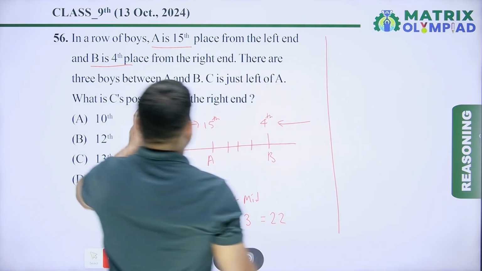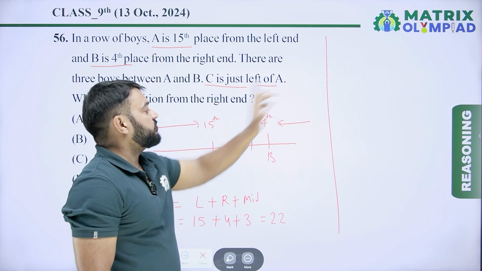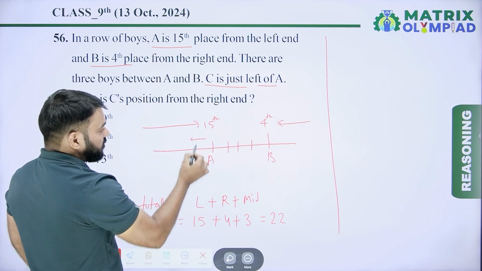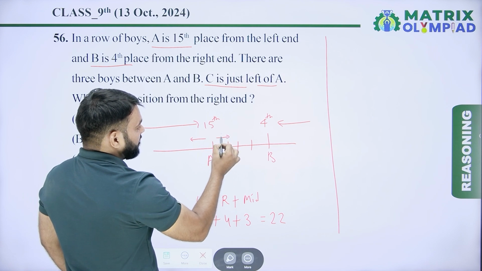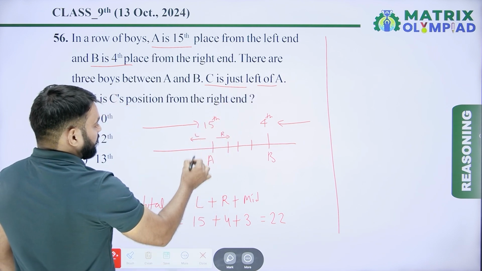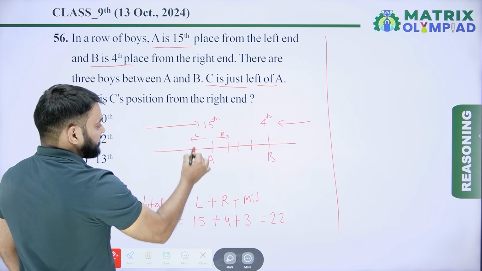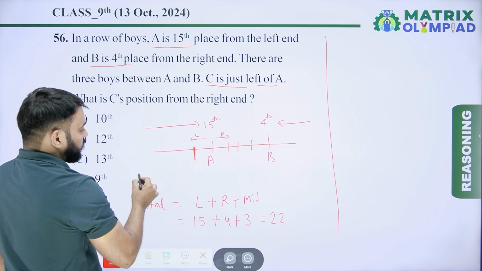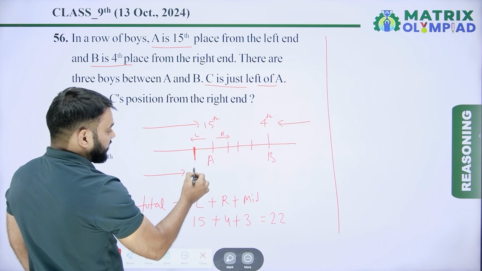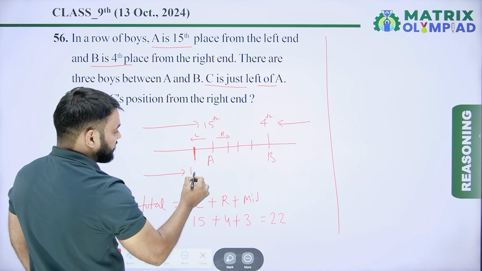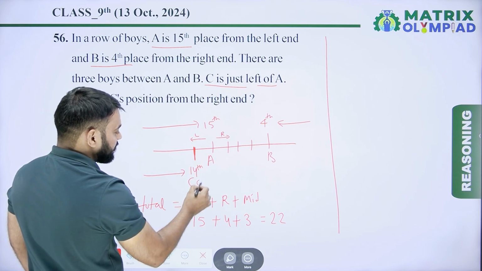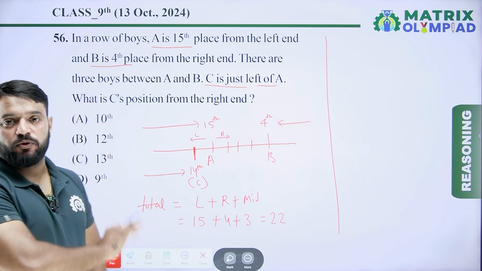Now next, C is just left of A. This is the left end of A and this is the right end of A. And now C is just left of A. So the position of C is just left of A. So the position of C from the left is 15 minus 1, which means 14. So the position of C from the left is 14.